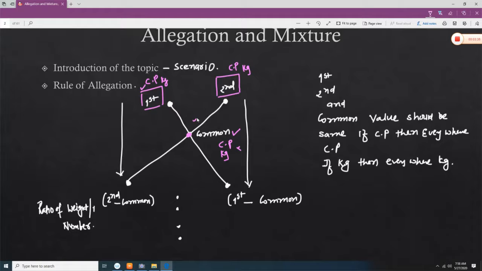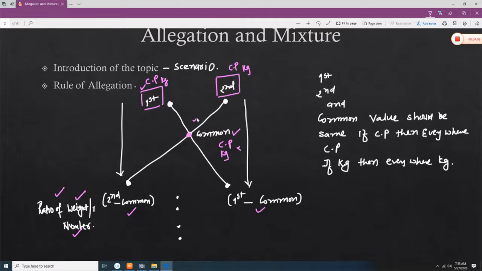Once you have written this, what you need to do is deduct the second from the common value, and the first from the common value. It may happen that one figure is positive and one figure is negative, but you have to ignore the positive and negative. You have to write whatever the difference is, and that difference shows you the ratio of either a weight or a number.